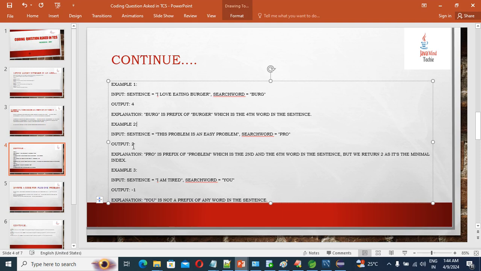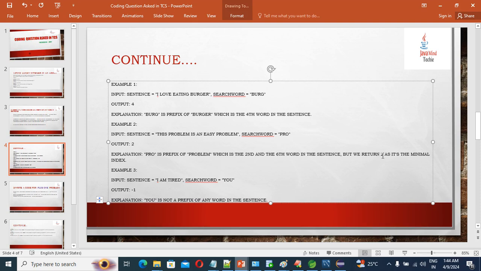So if you have multiple matches, in a sentence we have 2 words with the search word prefix, at the second index and the 6th index. That time we need to find the lowest index. Correct? Pro is the prefix of problem, which is the second word, and of the 6th word in the sentence too.